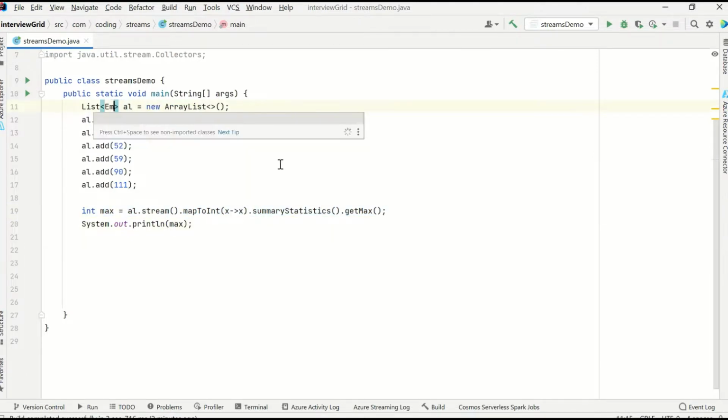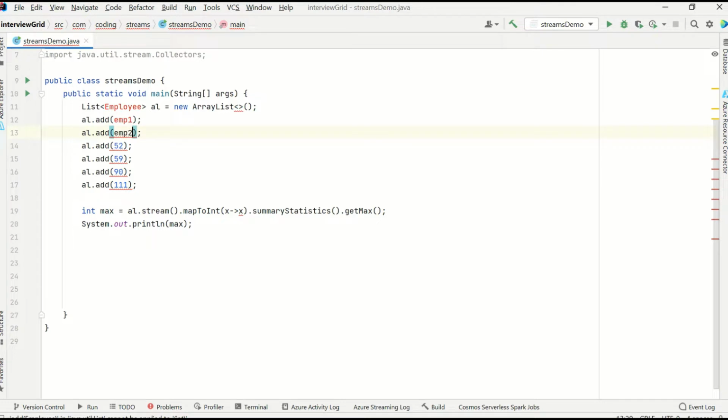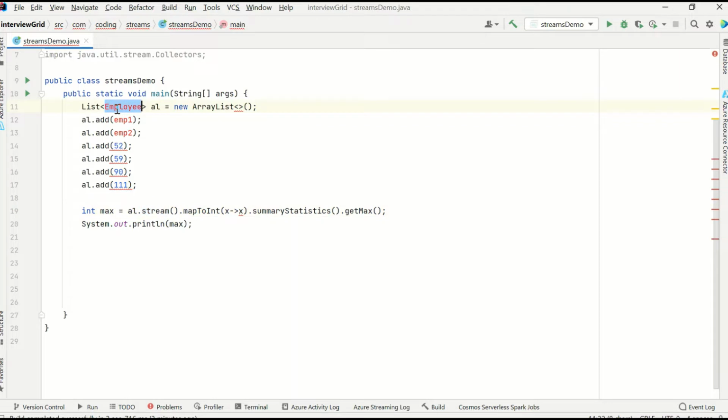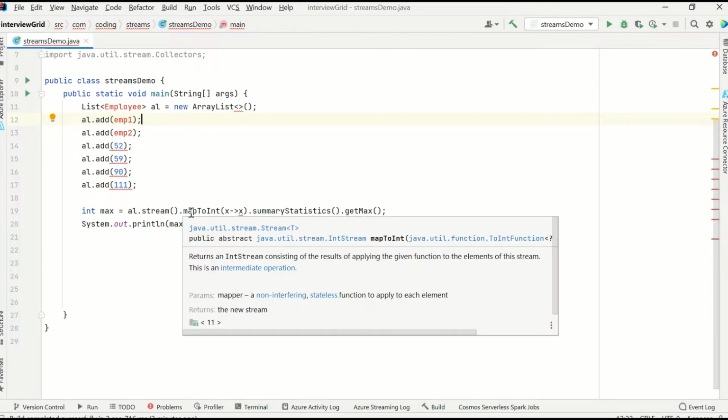What if I had a custom one, a list of employees suppose, and this employee class would have some age, employee ID, whatever, right? And this list would be like EMP1, EMP2. I could have opened a stream on the employee list, nothing big, but what if I wanted to operate on something inside that employee object? This employee object can have age, name, ID, can have an address, and this address can have different cities. Suppose you want to pull up those cities and operate on that. In that case you will go for flat map.